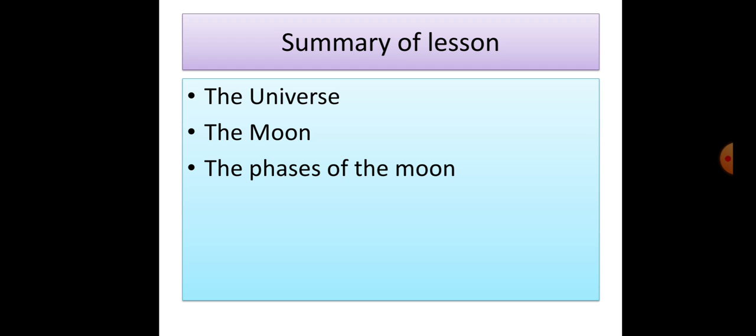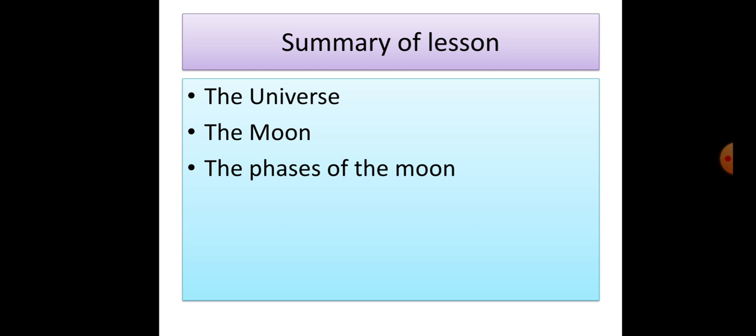We have learned about the moon. What is the moon? The moon is a space object that moves around the earth. It is a large sphere made of rock materials. What are the phases of the moon? The changing shapes of the bright part of the moon that we see are called the phases of the moon. There are 8 phases of the moon: new moon, waxing crescent, first quarter, waxing gibbous, full moon, waning gibbous, last quarter, and waning crescent. This is all we have learned from this chapter.